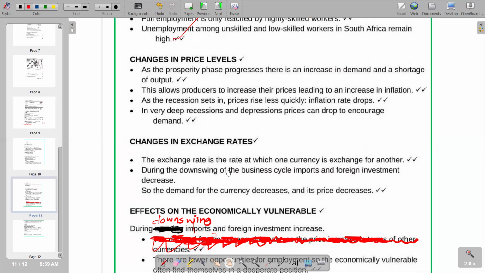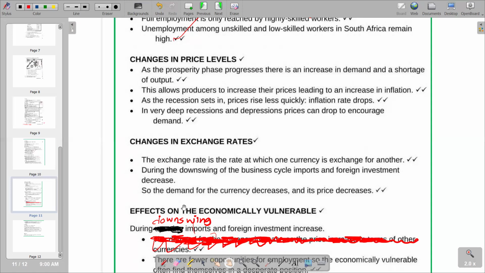And during the downswing of the business cycle, imports and foreign investments decrease. It is clear that when we are having a downswing, we are going to see foreign direct investment decreasing. So the demand for the currency decreases, and its price also decreases. So this is what we have.